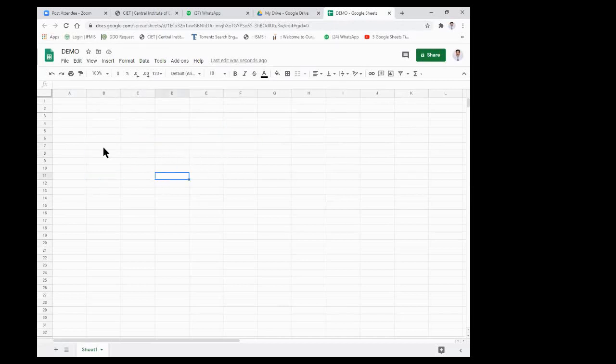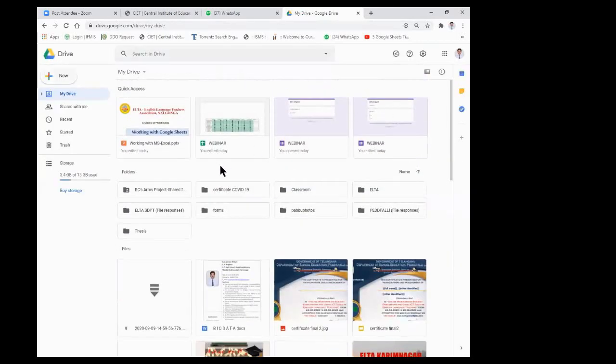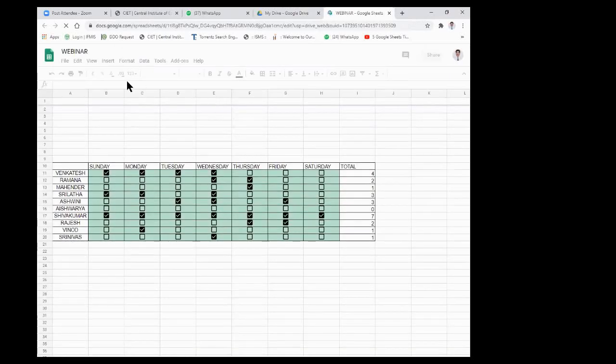After entering the data in these cells, we can manipulate it according to our choices. But entering the data takes much more time, so I'm leaving it, because I'm opening a ready-made Google Sheet which is already in my Google Drive. This is my Google Drive, and for example this is your webinar sheet. I am opening it here so that it will be very easy for us.